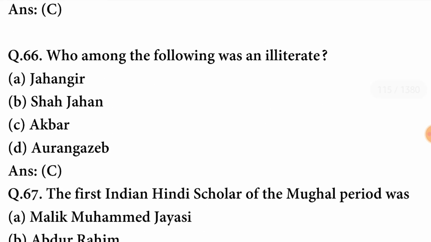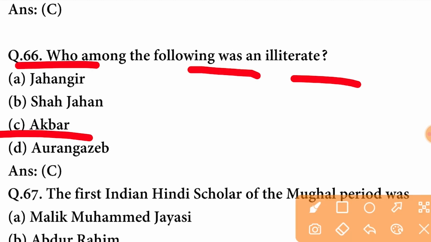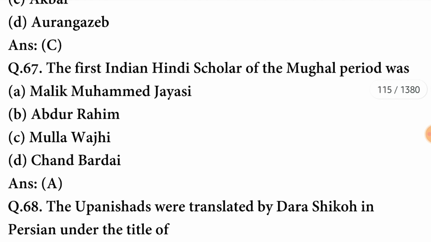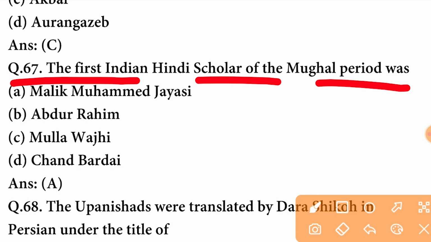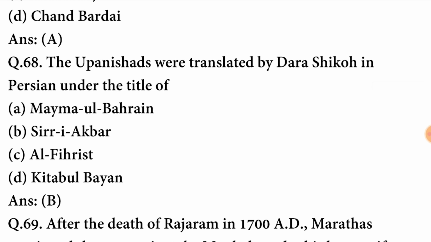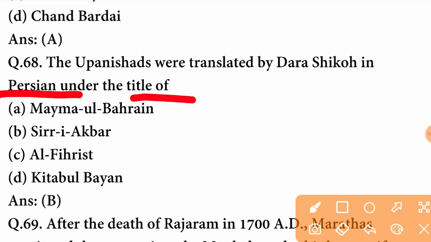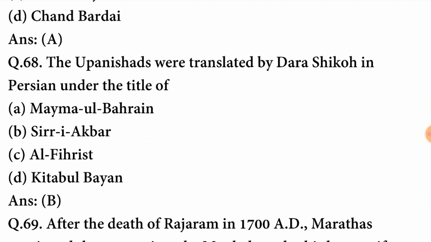Who among the following was an illiterate? The person who was an illiterate was Akbar. C option is correct here. Next question, the first Indian Hindi scholar of Mughal period was? The first Indian Hindi scholar of Mughal period was Malik Muhammad Jaisi. A option is correct here. The Upanishads were translated by Dara Shikoh in Persian under the title of? It was translated under the title of Sir-e-Akbar. B option is correct here.